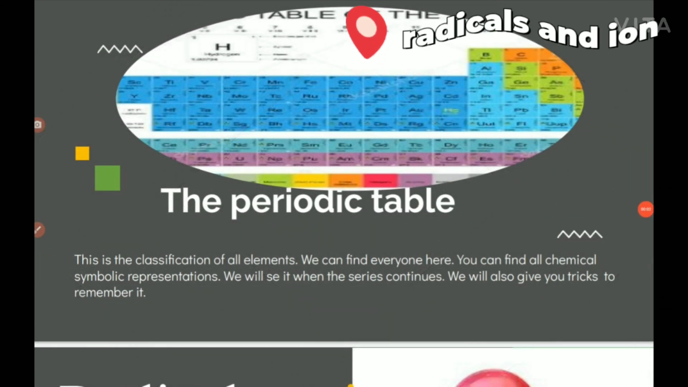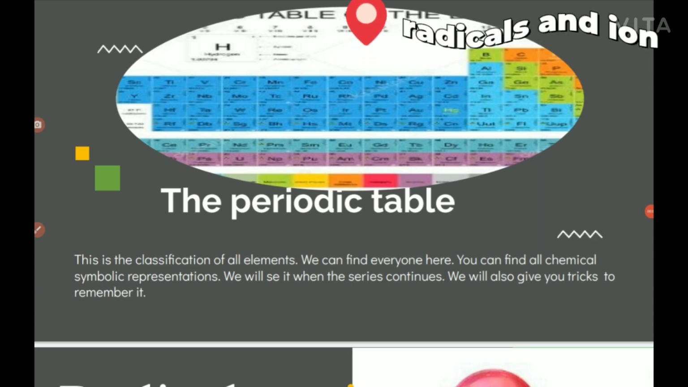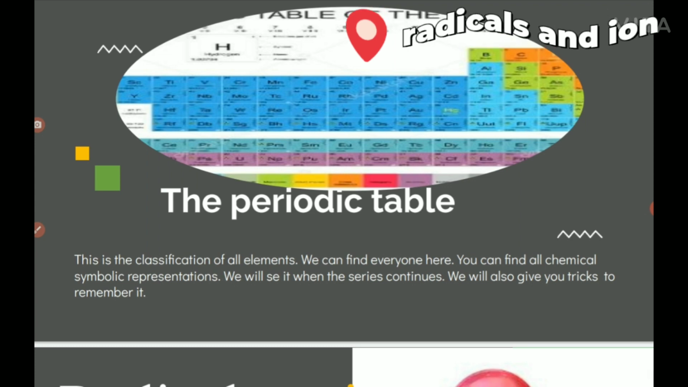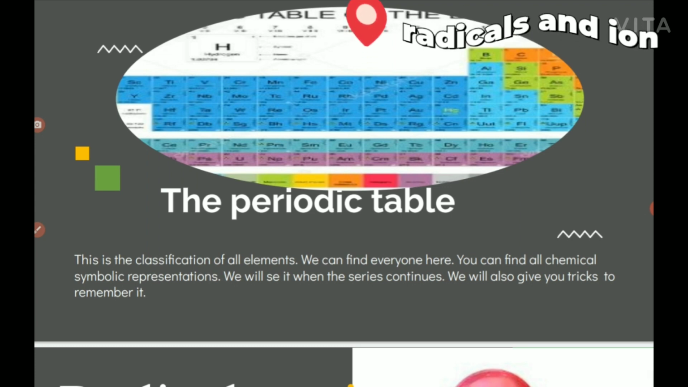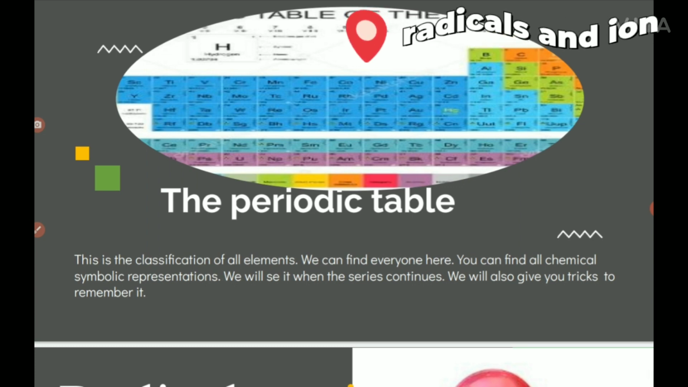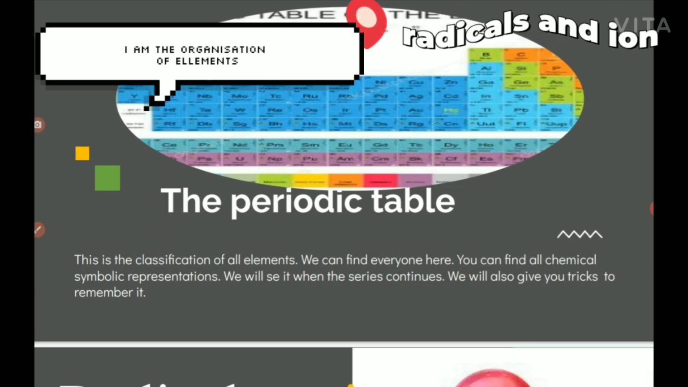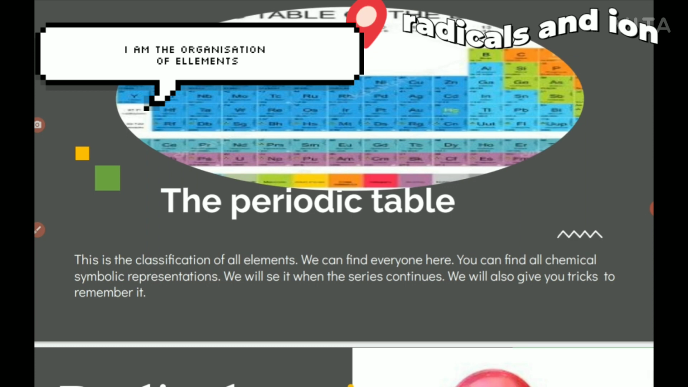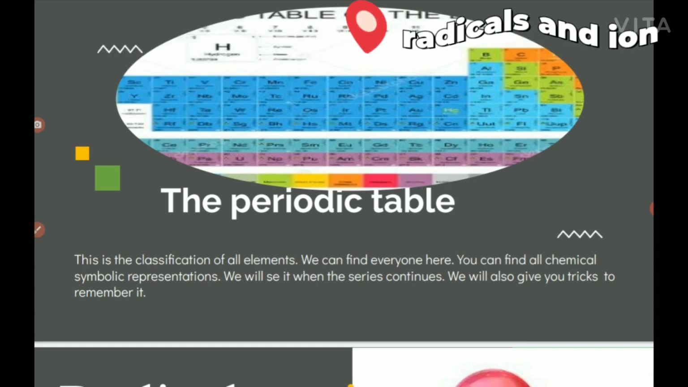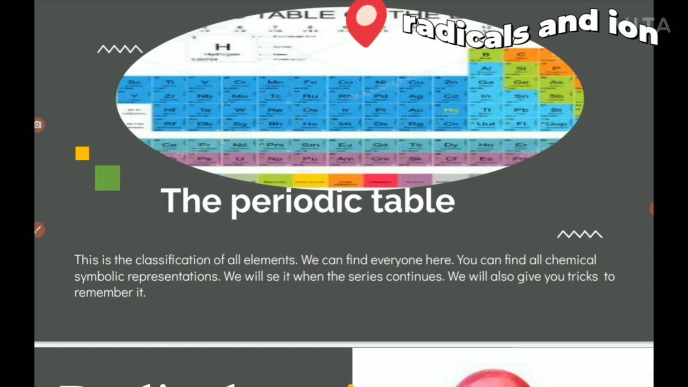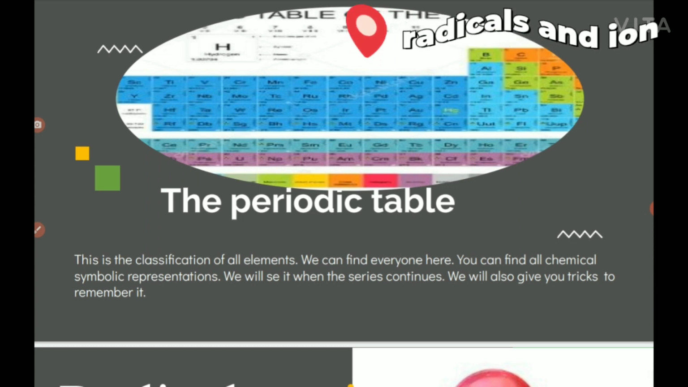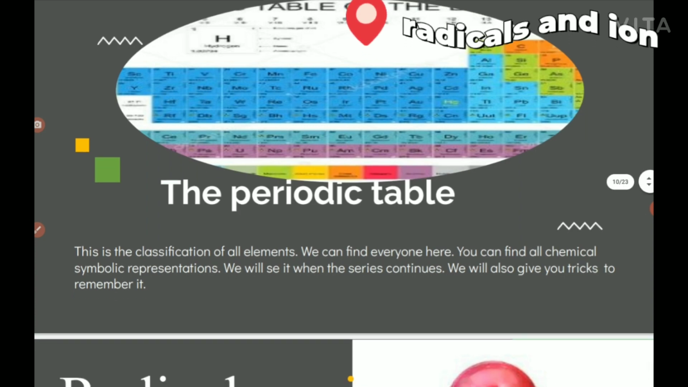Well, now we are back, so we will see the periodic table. What is this? You all wonder, right? So the classification of all elements we can find here, we can find every element. This is the classification of all elements, whether they are non-metal, metal, anything. You will find chemical symbol representations. We will see it in the next series. We will give you tricks to learn it too. Just see on the screen. You can easily see it, right?